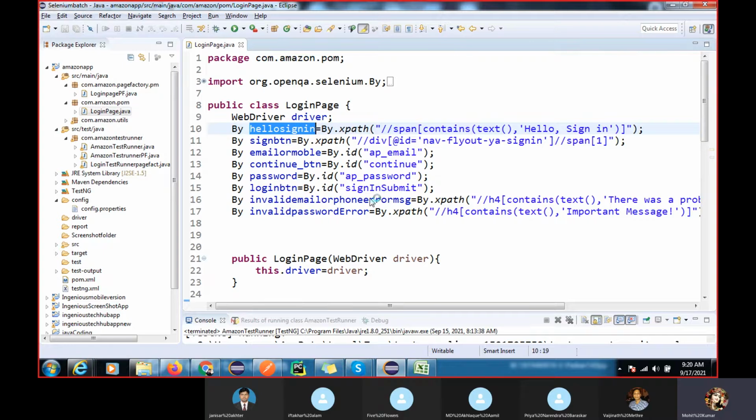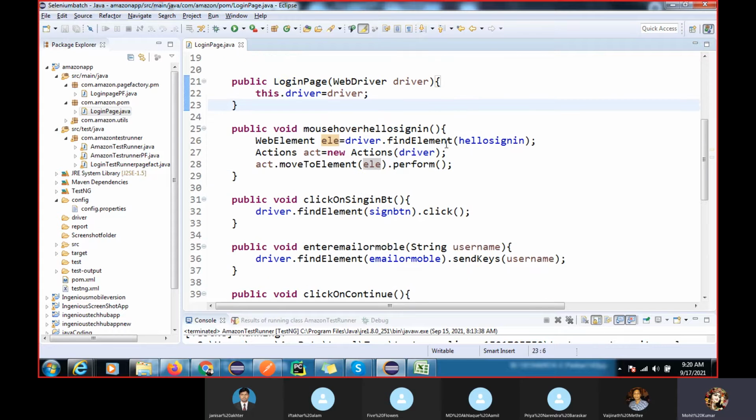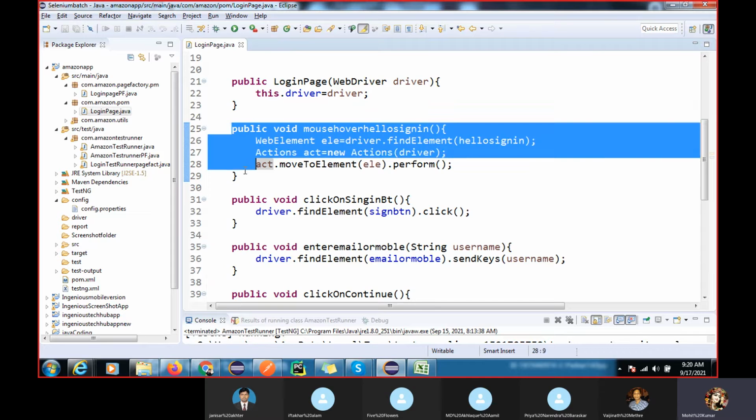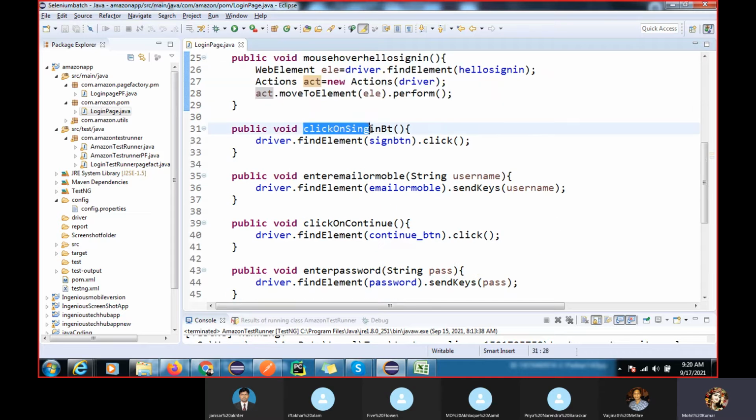Here in the simple script we are finding why it is hanging. In the simple script we are using find element by xpath, but here we already found the element, and the action class is performing this. Second step, we are going to click on this. So for each step you have to create a method: driver dot find element, which we already have, and click.